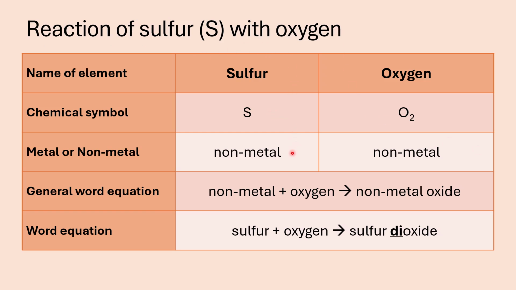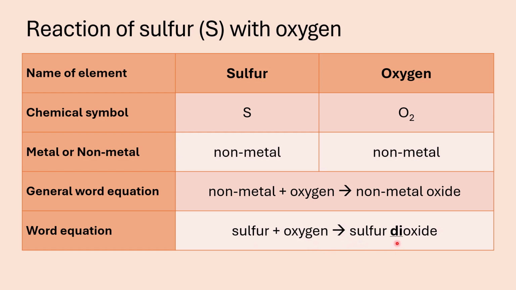Sulfur, of course, is a non-metal. Oxygen is also a non-metal. And when a non-metal and oxygen react, a non-metal oxide forms, similar to what happens with metals, where metal oxides form. Here we have a non-metal oxide. In the naming, because of the chemical combination that happens here, sulfur plus oxygen changes into sulfur dioxide.